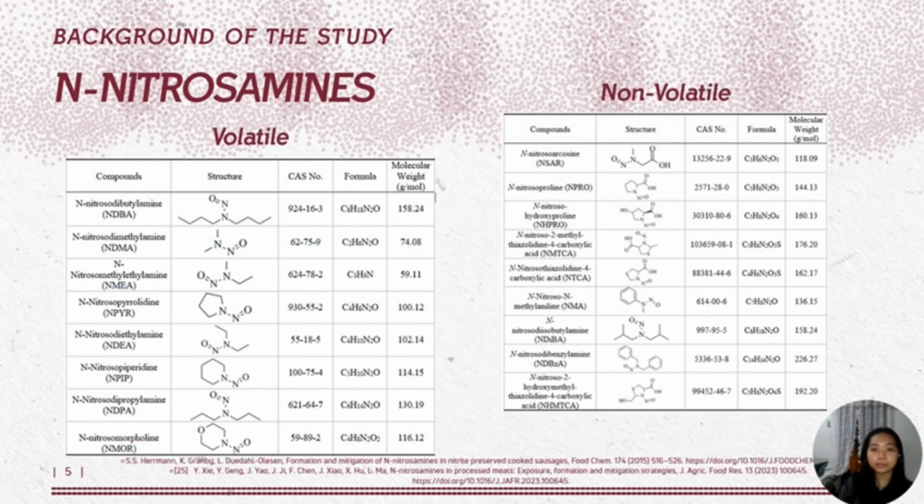Nitrosamines are categorized into two types. So we have the volatile and non-volatile nitrosamines. Volatile nitrosamines are particularly concerning in certain environmental and industrial contexts where they can be easily dispersed and pose health risks. On the other hand, non-volatile nitrosamines do not evaporate easily.